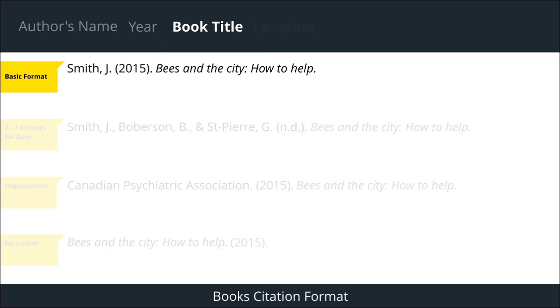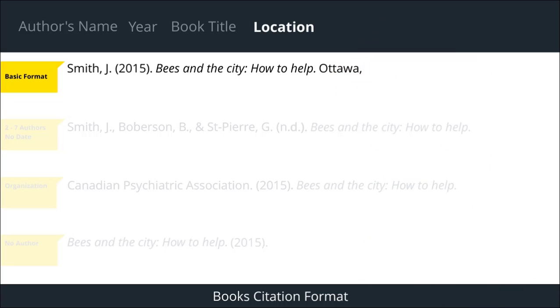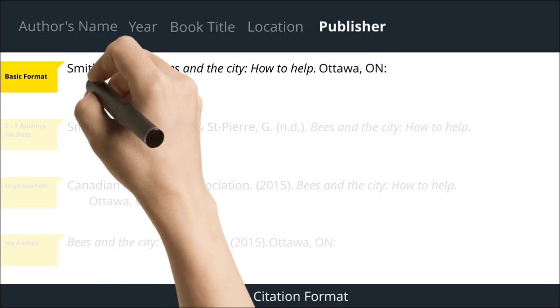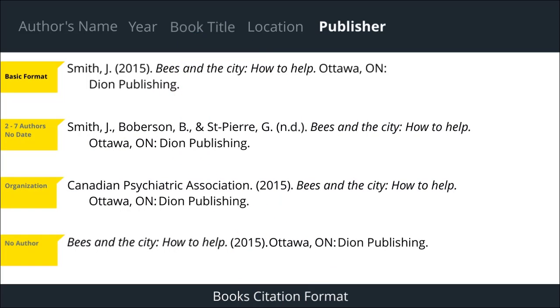Now we add the location. Add the city, comma, space, then add the 2-letter abbreviation for the state or province. For example, ON for Ontario. Then add a colon and a space. Now add the name of the publisher, followed by a period. Here are some examples of citations for books.